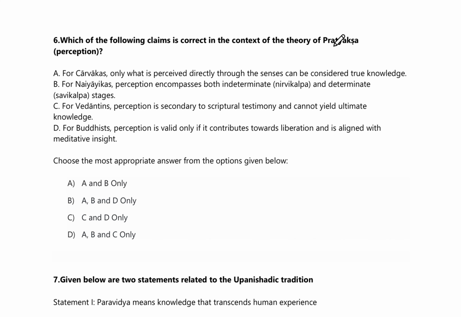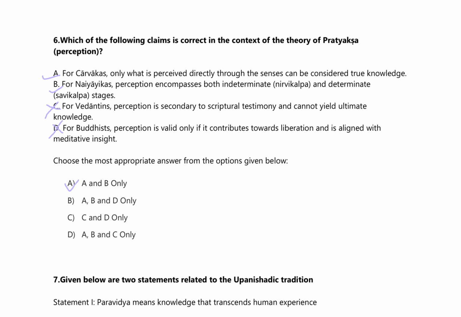So they have asked in the context of pratyaksh. This is correct, that for Charvak, only what is perceived directly through the senses can be considered true knowledge. And we can see that this is also correct. We have studied in the part on perception that for Nyayaka, perception encompasses both indeterminate nirvikalp and determinate, that is savikalp, stages. Now these two are wrong because for them perception means something else. So the right answer is option A and B only.